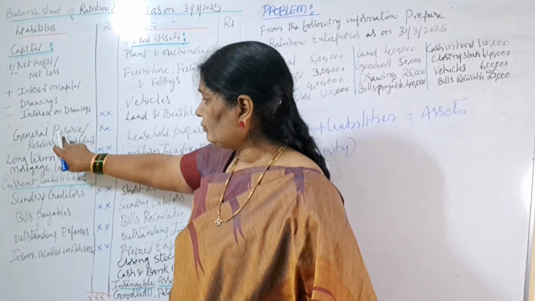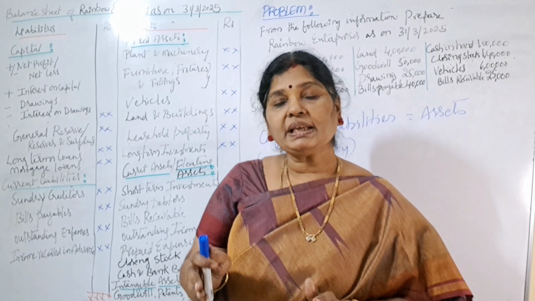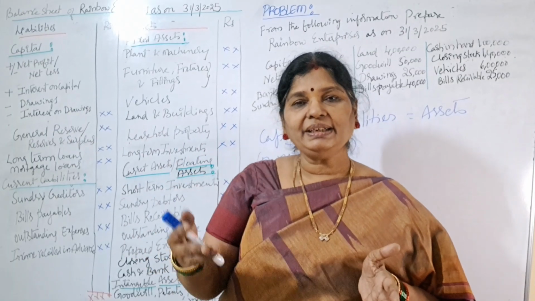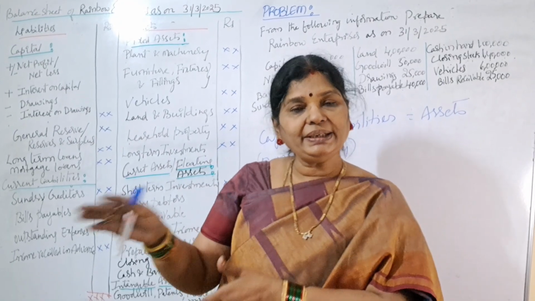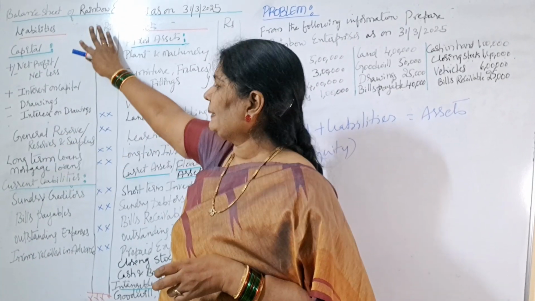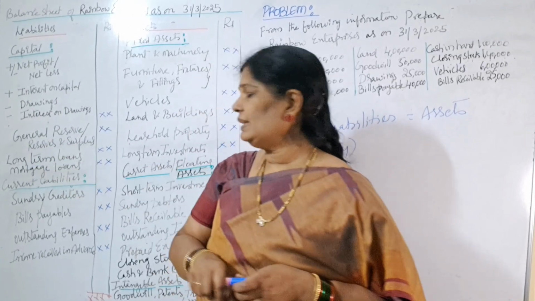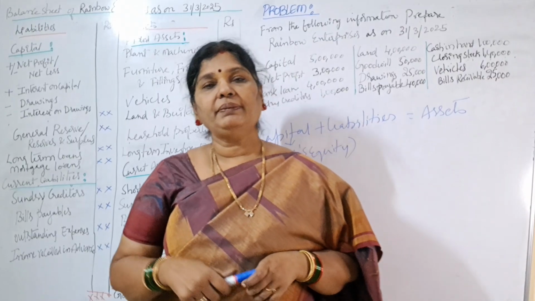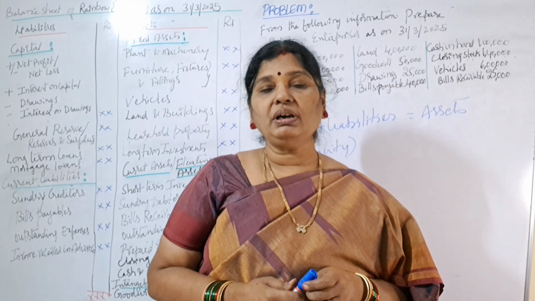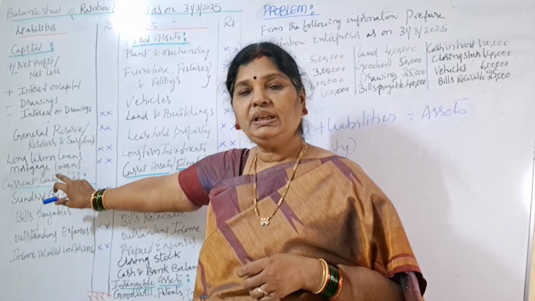Right? Next, general reserve is also called reserves and surplus. So this reserves and surplus is also called retained earnings. Wherever the business has profits, that profits will be retained by the business. So that is called what? General reserve. After capital calculation, what we should write? General reserve. Next, long-term loans means whatever the loans we are taking from financial institution or from anybody else for long period, all those loans are called long-term loans. So we have to write here, under long-term liabilities only.